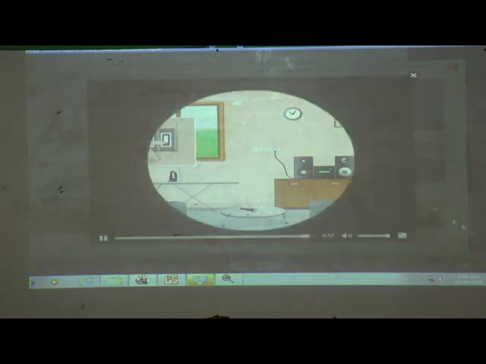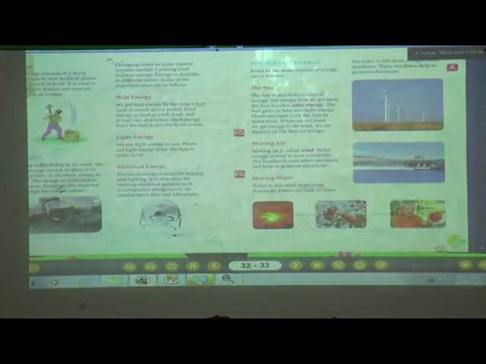However, these fuels are only available on the earth in limited quantities. If we do not use them carefully, these will very soon run out. We can save our fuel reserves by making sure lights and fans are switched off when not in use. Yes, now you have understood the sources of energy and how we have to save the energy.